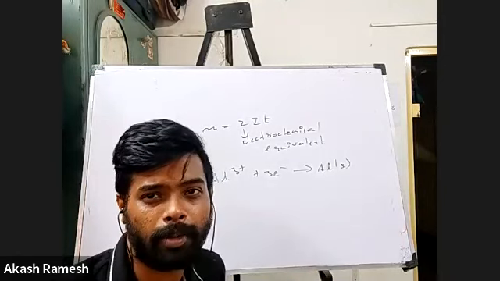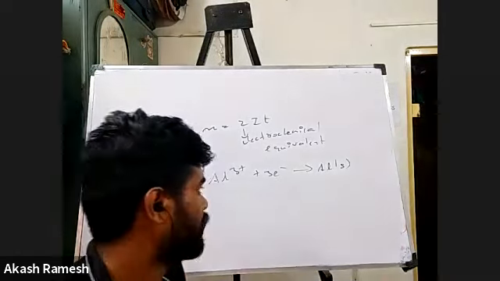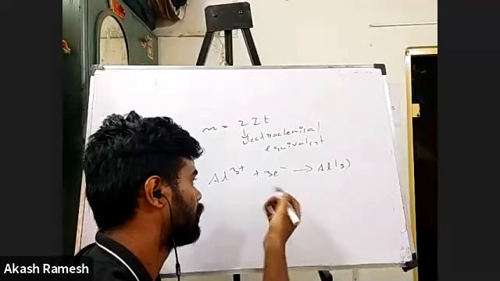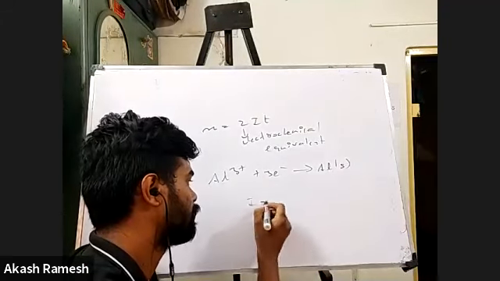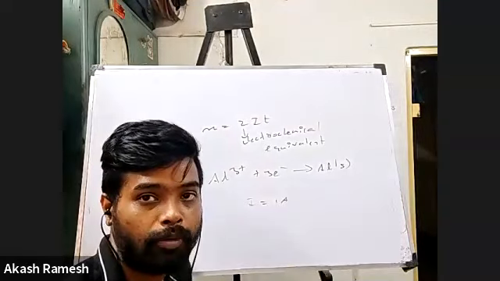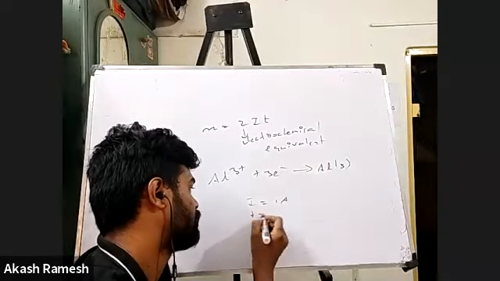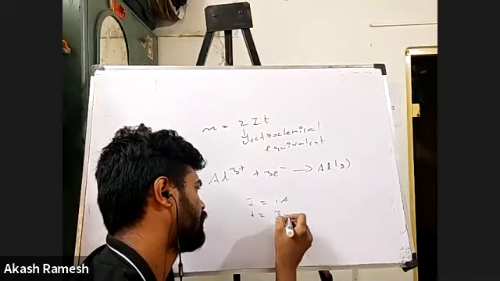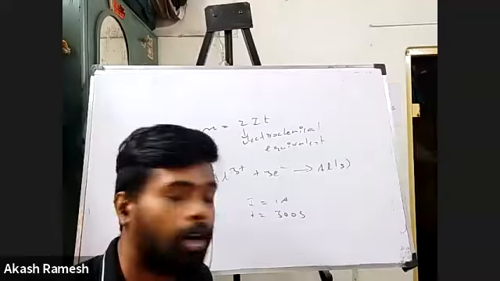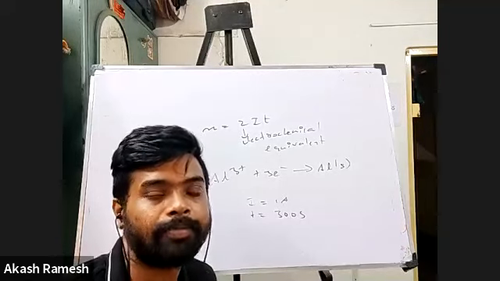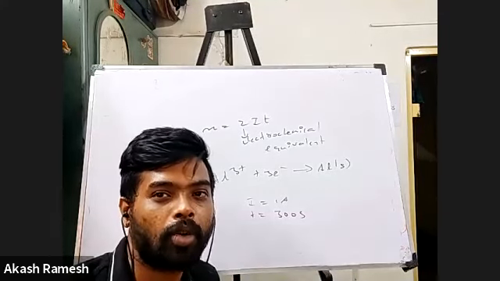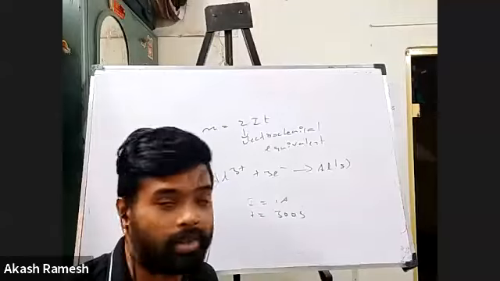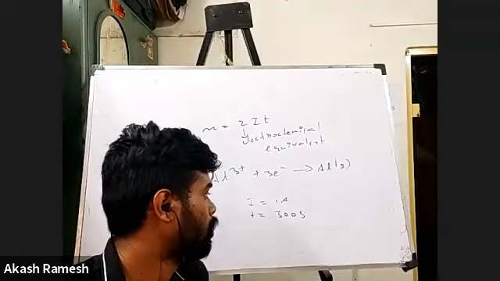Okay, now the question will be like this, right? Say they said that during the electrolysis process, a current of say 1 ampere was passed for say 300 seconds, 5 minutes, right? The current of 1 ampere was passed to the electrolyte for 300 seconds. That is what is given in the question. And they might ask you, what is the mass of aluminum getting deposited? Okay. So now what will I do?